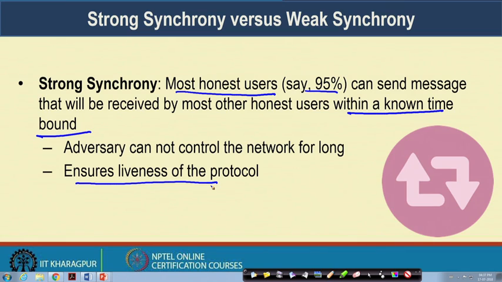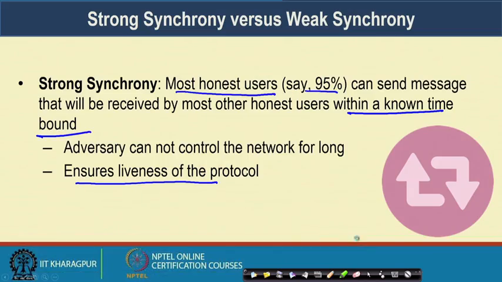So, whenever the adversary takes control of the network, we assume that with this strong synchrony assumption, periodically the network comes into a strong synchrony period, when all the honest users or the majority of the honest users will be able to exchange messages among themselves, and during that time the network will come out of the loss of liveness caused by certain attacks from the adversaries.